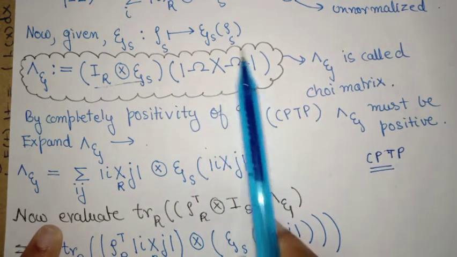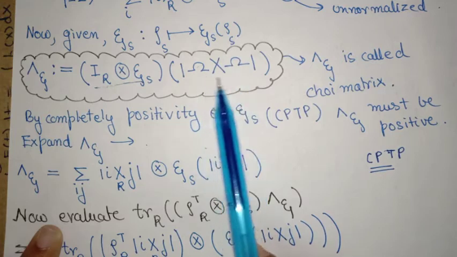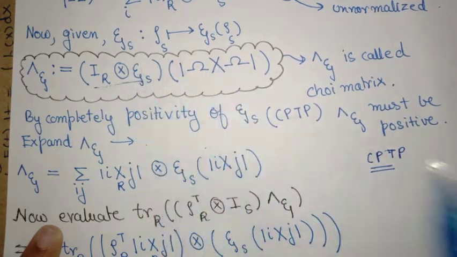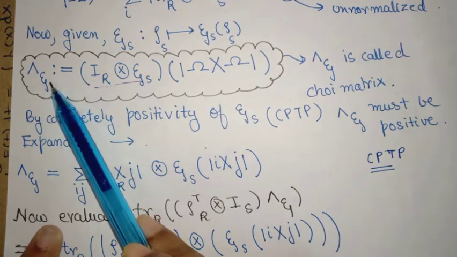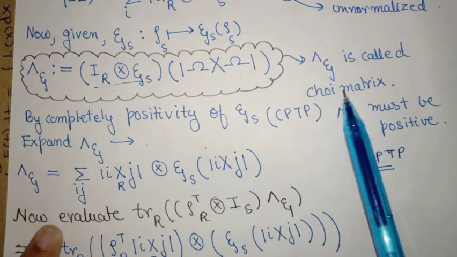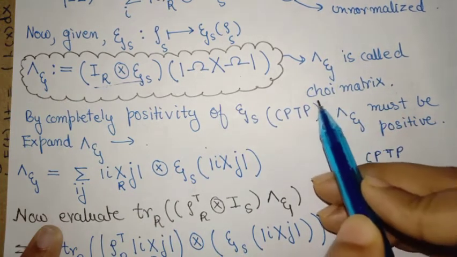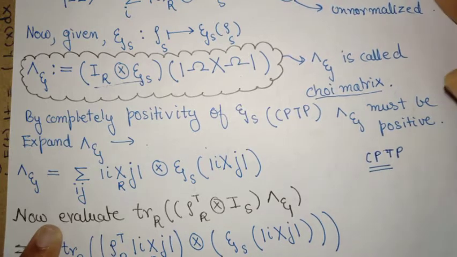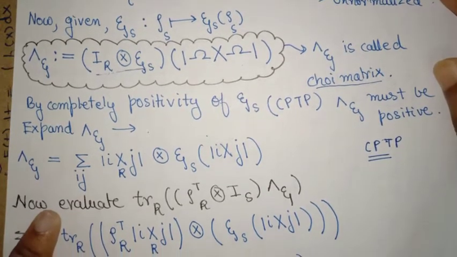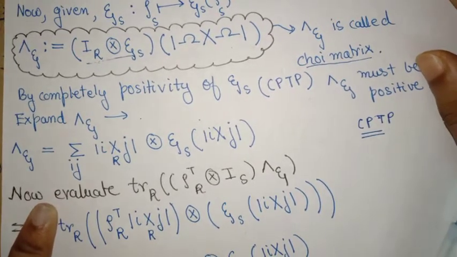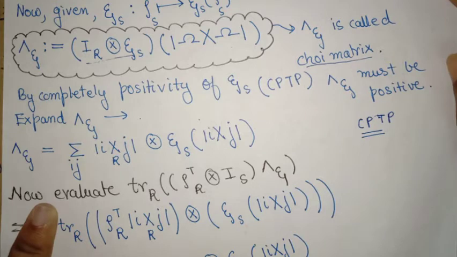When you put a state in the joint Hilbert space RS, this map should give an output in the joint Hilbert space of RS as a density matrix. So this matrix, the Choi matrix, is actually a density matrix because of complete positivity of the quantum operation. This complete positivity, we also saw, makes the transpose operation not a quantum operation.